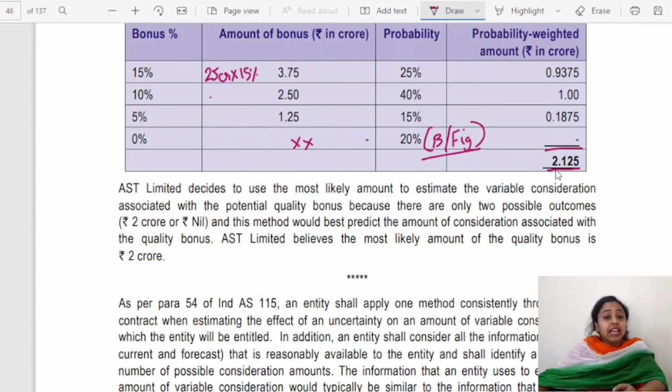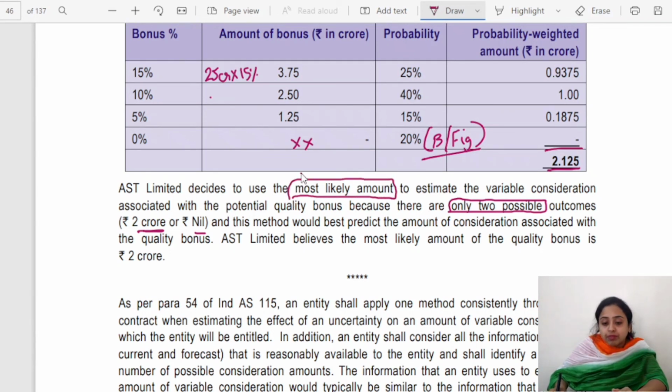Now next, if you talk about the quality bonus, what is the probability? 60%. Most likely is that they will receive that 2 crore quality bonus. Okay, so here only 2 possible outcomes: they will get 2 crore or nil. This method would best predict the amount associated with the quality bonus. Okay, which method? Most likely amount method. 60% is given, therefore 2 crore will be recorded as revenue.